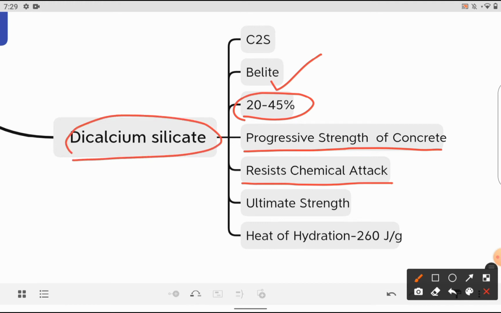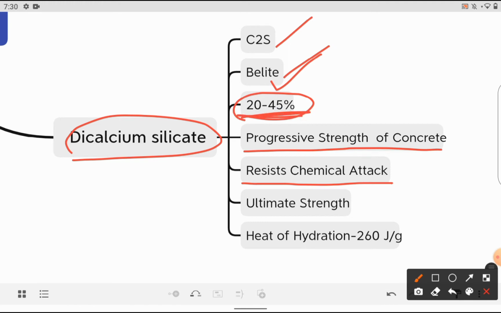The ultimate strength is produced due to the dicalcium silicate, and this is the compound which has low heat of hydration. So if you want to go with mass concreting where you need low heat generated, then dicalcium silicate should be more in the cement. It can be called C2S, and the other name for dicalcium silicate is belite, and the proportion is 20 to 45%.